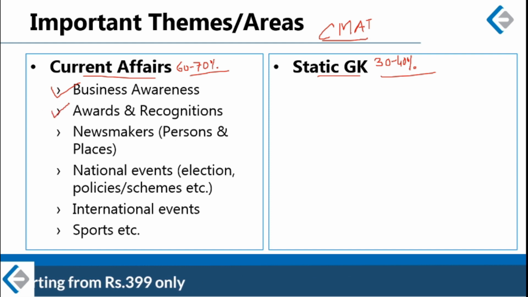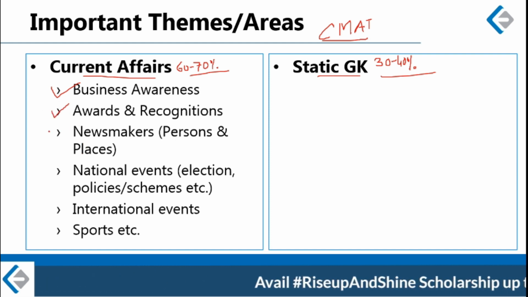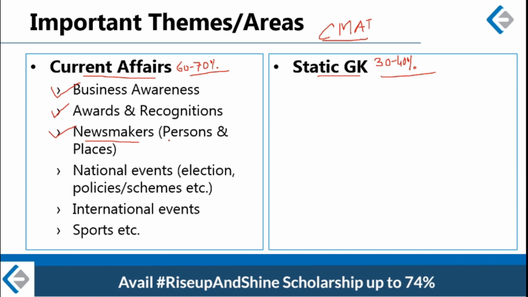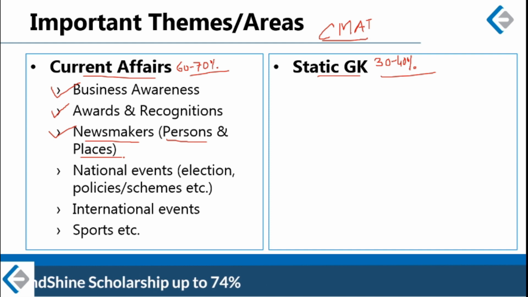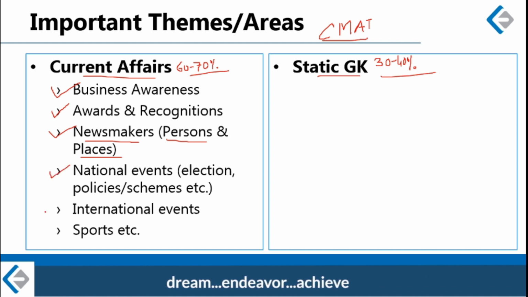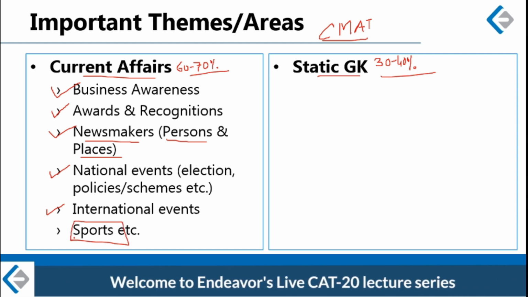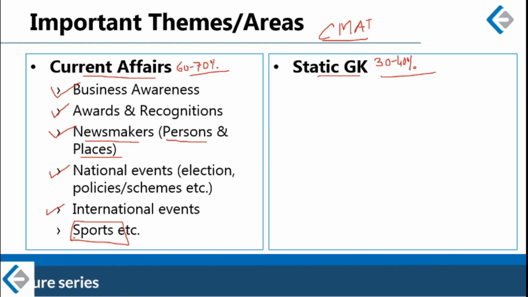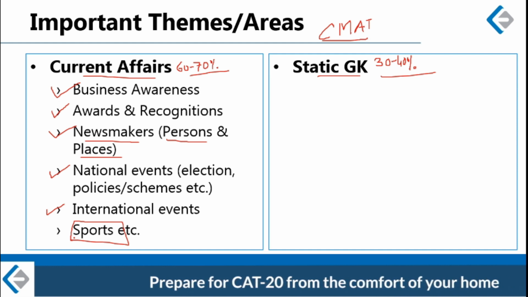Then important awards announced in the last 1 year. In newsmakers will come all those people and all those places which were in the news in the last 1 year. Then important national events and important international events, including national as well as international controversies. And last but not the least is sports. Every year there are 2 to 3 questions based on sports in different examinations, so please do not ignore sports. These are the important current affairs topics that you must keep in mind when you are reading newspapers or news magazines.